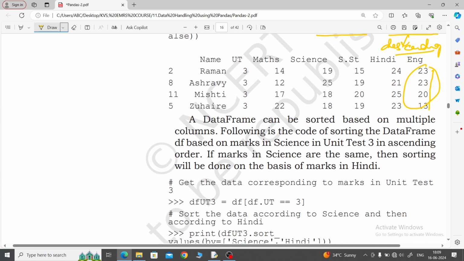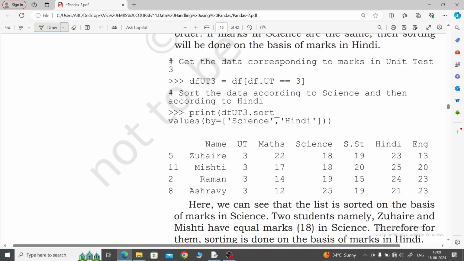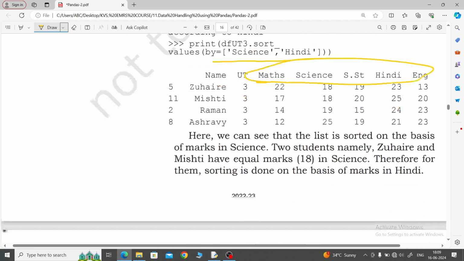A data frame can be sorted on multiple columns also. Check it here. Then by equal to this one, then you take science and Hindi. You just try it with a slice also, whether it will accept a slice or not. If it accepts a slice also, then what happens? We can take all the subjects together in sequential order.